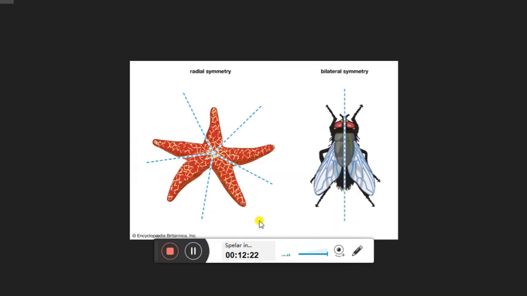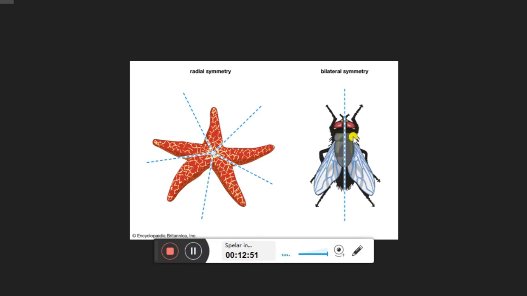Now children, one more important thing I want to tell you about is symmetry: radial symmetry and bilateral symmetry. In your book you will find that in Annelida also, the body is shown to be bilaterally symmetrical. Bilaterally symmetrical means the body can be divided into two equal halves, just like here you can see the fly.